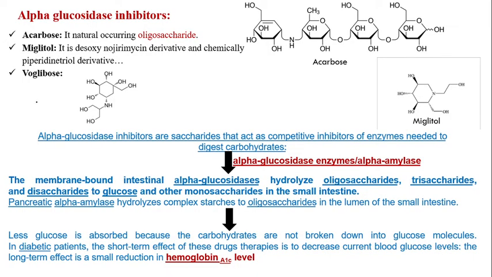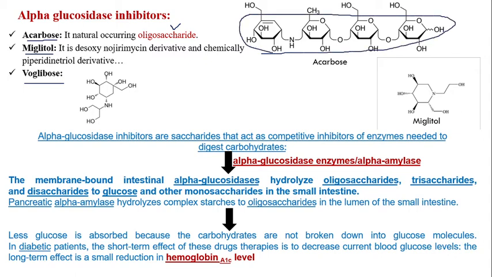Next is alpha glucosidase inhibitors. Let us discuss the drugs first: acarbose, miglitol, and voglibose. Acarbose is generally a naturally occurring oligosaccharide, where more than three sugar moieties are attached, which is called an oligosaccharide. Next is miglitol. This is the structure of miglitol. It is a desoxynojirimycin derivative, and chemically it is a piperidine triol derivative. This nucleus is called piperidine, which is attached with 3 hydroxy groups, so it is called a piperidine triol derivative. And this is voglibose.